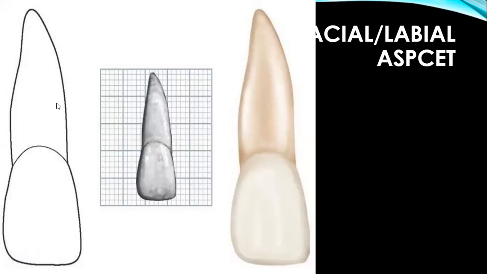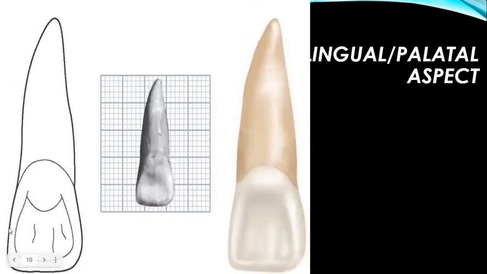Root outline mesially and distally is almost regular, right? If you talk about the mesio-incisal angle, the mesio-incisal angle is a bit sharper than the disto-incisal angle. Disto-incisal angle is more rounded, right? We have a sharp mesio-incisal angle and a rounded disto-incisal angle, right?